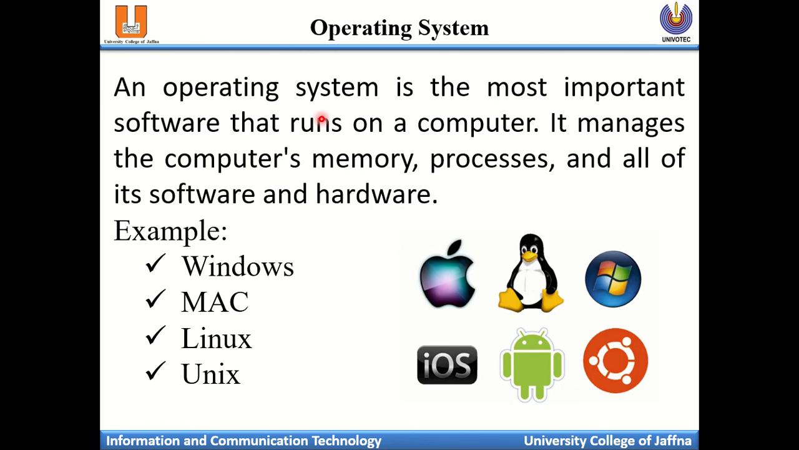Operating system. An operating system is the most important software that runs on the computer. It manages the computer memory, processes, and all of the software and hardware. Whatever software, hardware, applications are running on the computer, and the memory management system, everything is controlled by the operating system. Several types of operating systems are available: Windows, Mac, Linux, Unix. Windows is mostly user friendly and most of the members here are using it as an operating system.